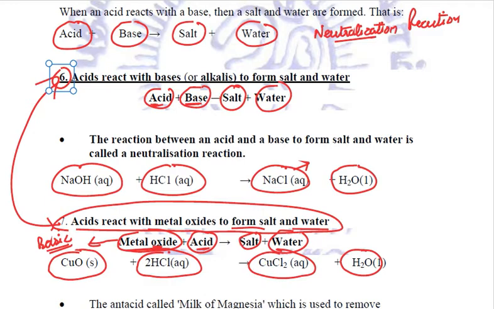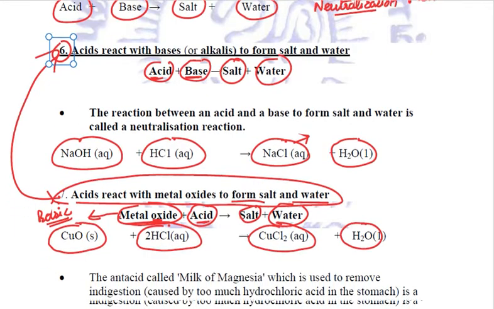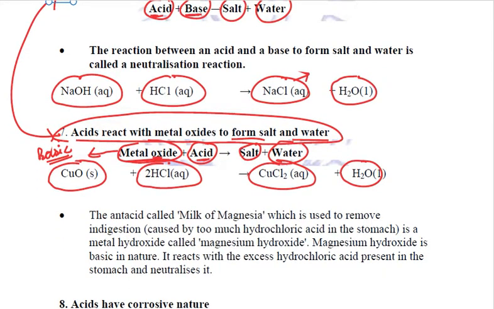Clear? Now this process is very much important in our day-to-day life. Why? Because of some antacids. What are antacids? Anti-acids, opposites of acids, called milk of magnesia. Now these are used to remove indigestion.